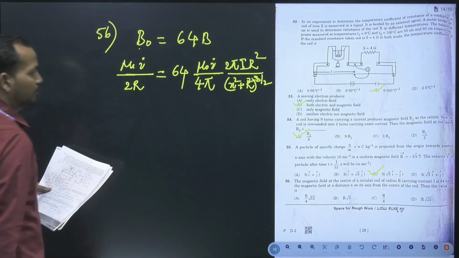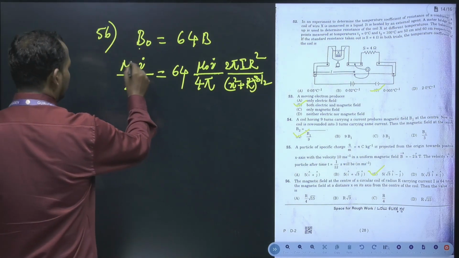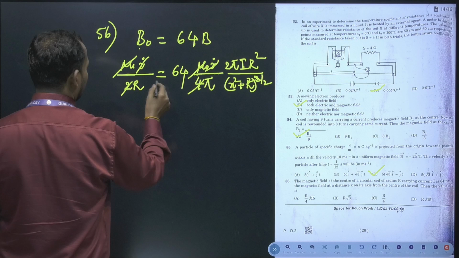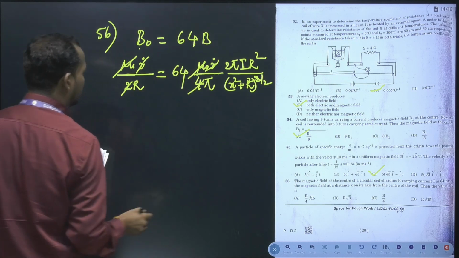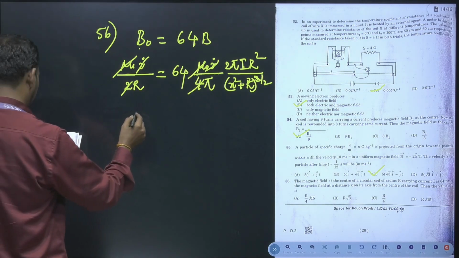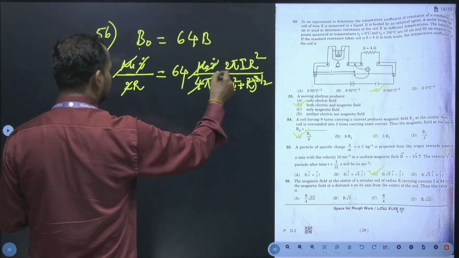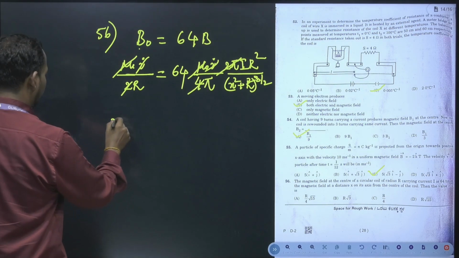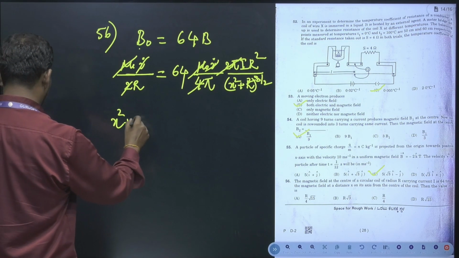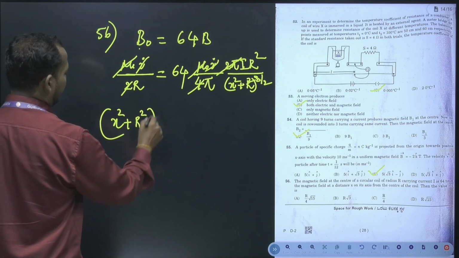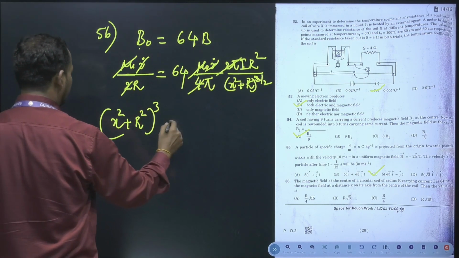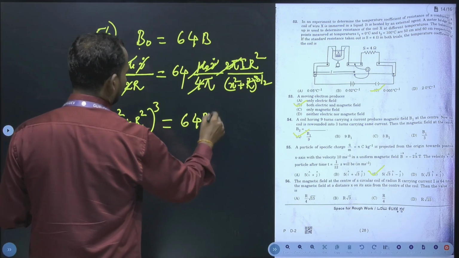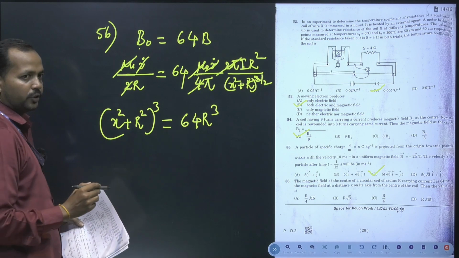This is the formula. Then here mu naught I get cancelled, then 2 pi also gets cancelled. Therefore, your formula will become x square plus r square raised to 3 by 2. If you take this term to this side, this is equal to 64 r cube.